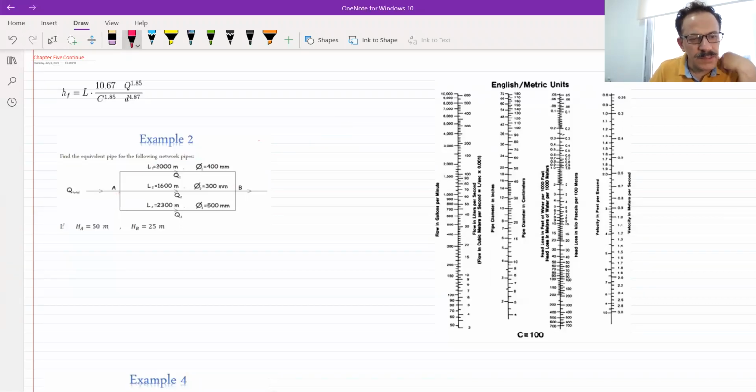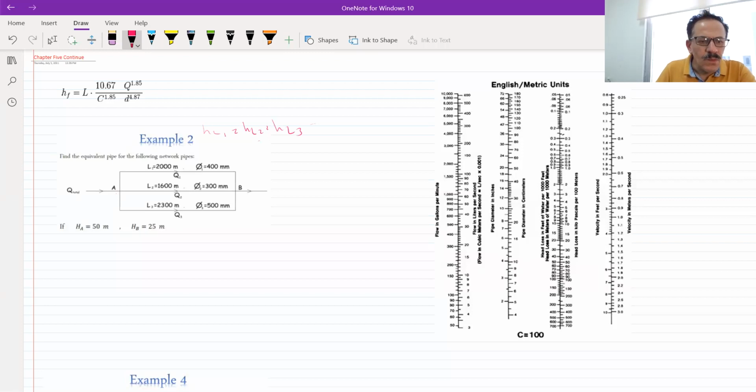What's the property of the parallel connection? We have the head loss through this pipe, from A to B, whose length will be 2,000 meters. It will be the same head loss that we will have from A to B within this line, another line, and the same head loss within this line. So the main property of parallel lines is that we have the same head loss through the parallel pipes. It means the head loss in pipe 1 equals the head loss in pipe 2 equals the head loss in pipe 3 and so on.